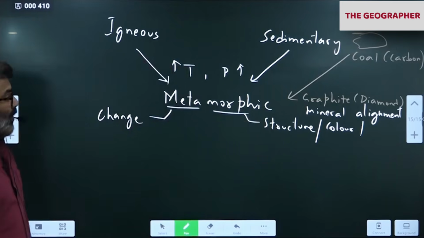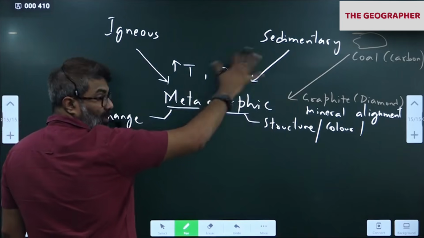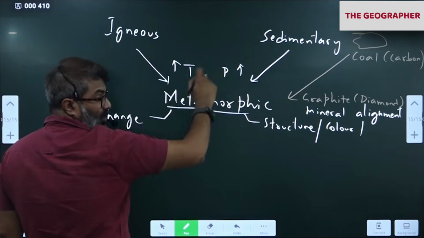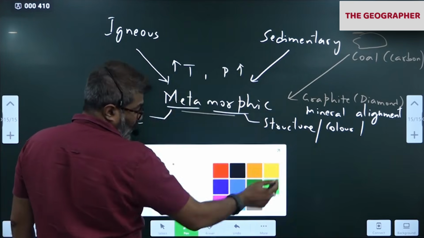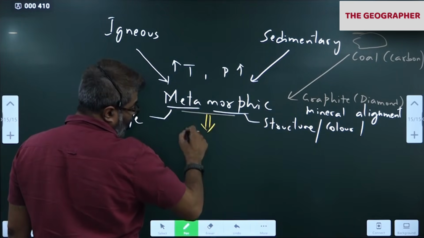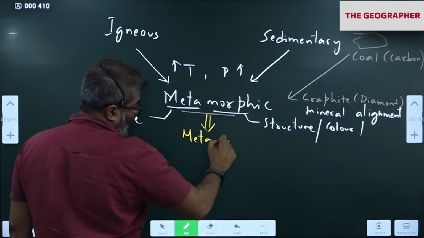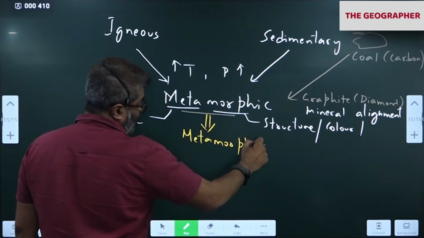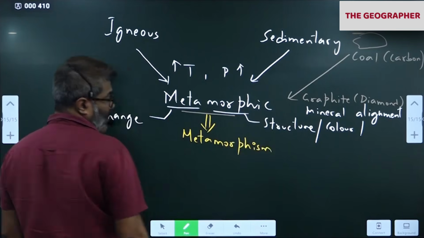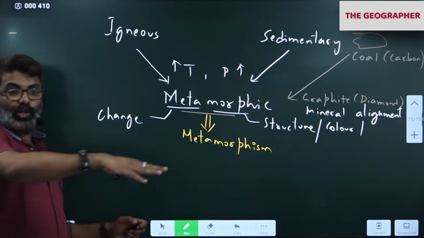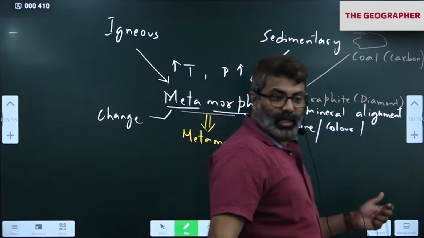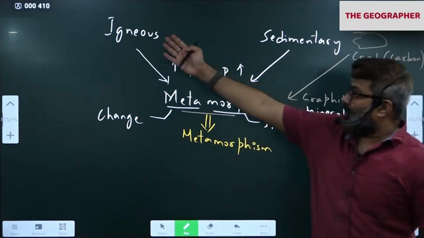Okay. So the rocks which change under extremely high temperature and pressure, correct, these rocks become new rock, that is metamorphic. This process is called as metamorphism. Metamorphism process requires a lot of pressure and heat. Okay, let's say I'll give you a very simple example. Let's say when you all join civil service coaching, correct? So you'll be like igneous and sedimentary.